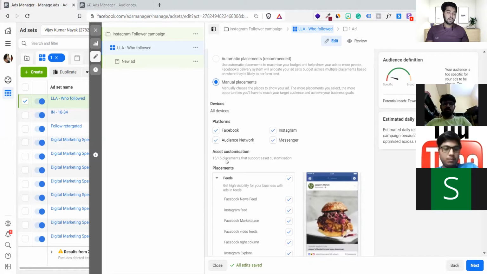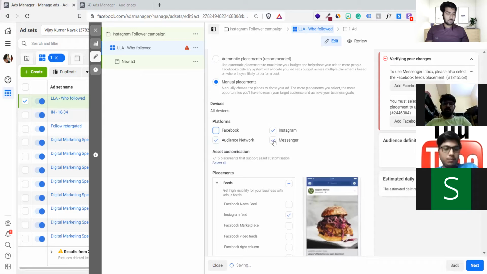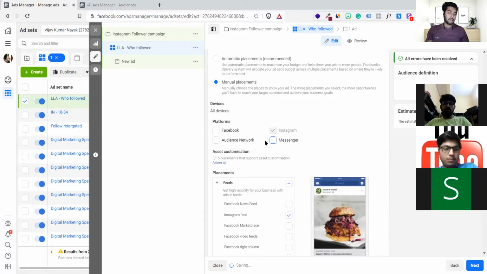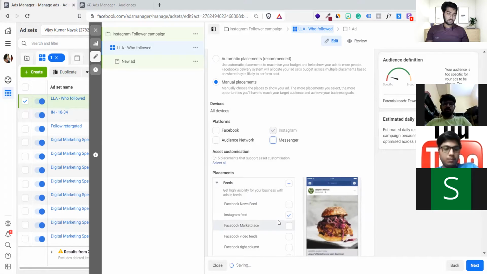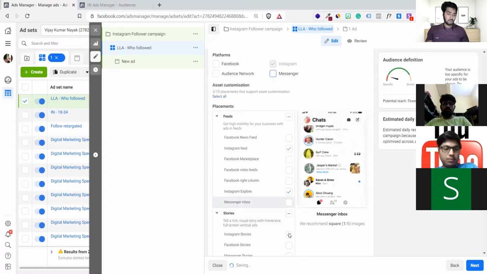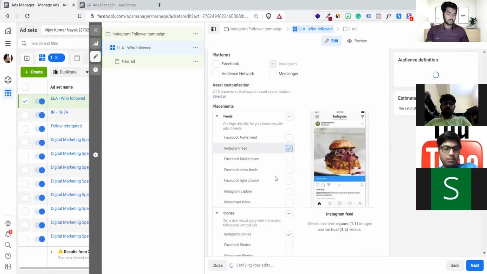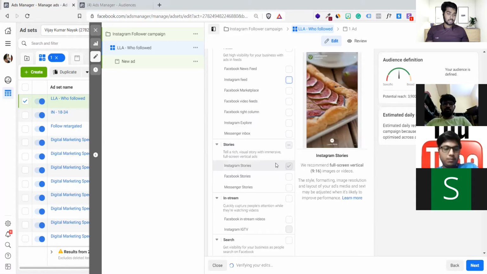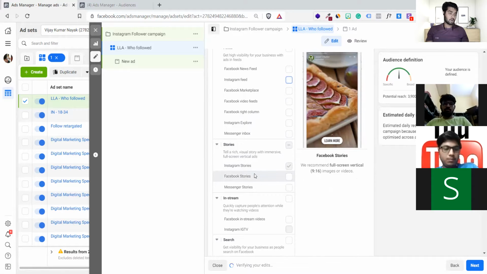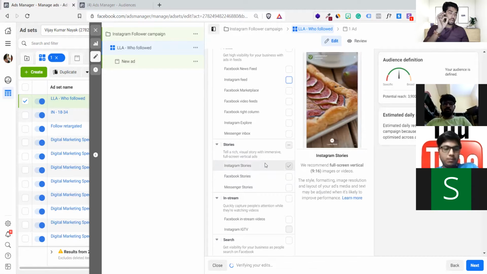So I will disable this. Facebook is not required, audience network is not required, Messenger is not required. All I want is this Instagram stories option. See, I have to uncheck all this. I don't want these placements shown. I just keep Instagram stories, because my motive is to just run the advertisement in Instagram stories right now.